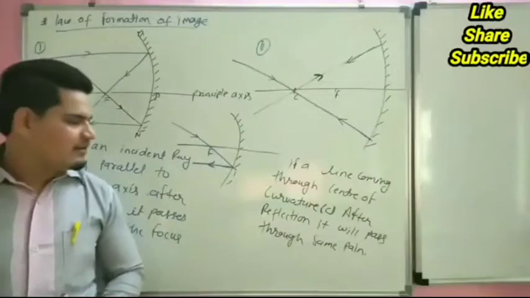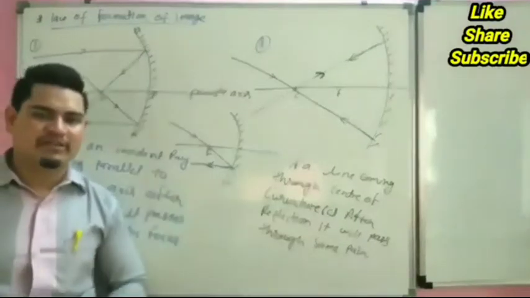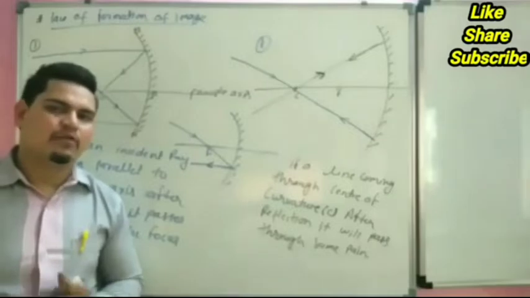Or we can understand it easily by the formation of image. So now our next topic is formation of image.